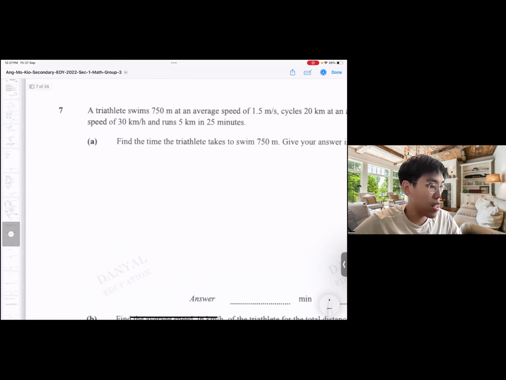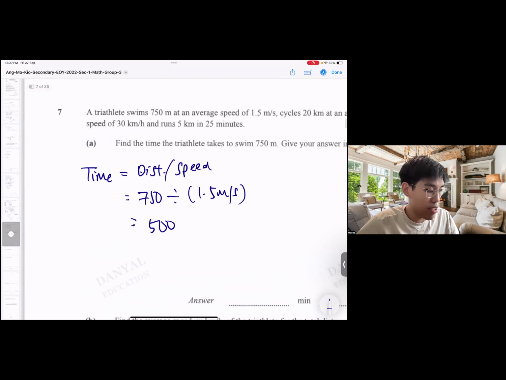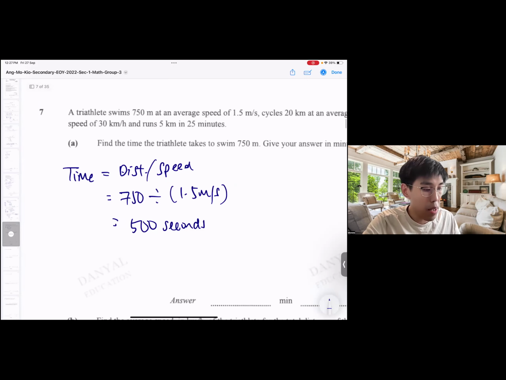So once again, we know that time equals distance divided by speed. The slash means divide. By now you all should know this. So 750 meters divided by 1.5 meters per second. This one you don't need to think too much. Just press the calculator and you will get 500. Oh, 500 seconds. So give your answer in minutes and seconds.